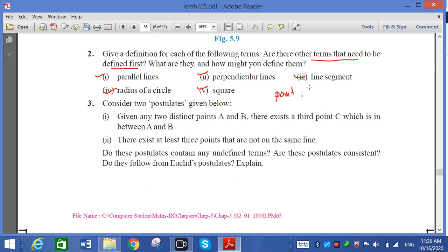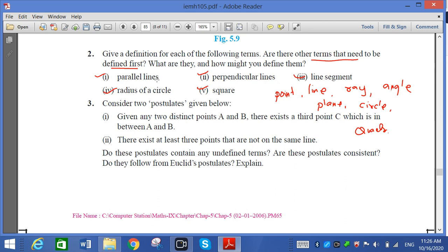Afterward I have to make a line, then ray, angle, perpendicular lines, so angle, plane and circle, and also quadrilateral because it is square, and quadrilateral. Again parallel lines, perpendicular lines, line segment, radius of circle and a square.